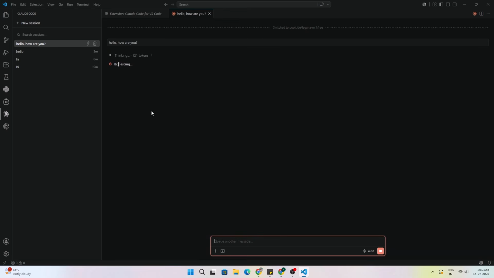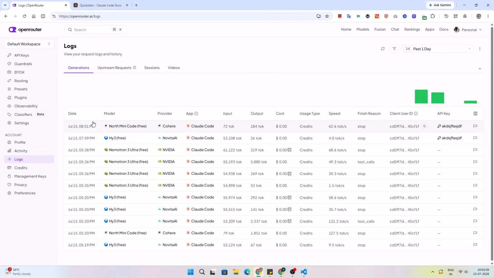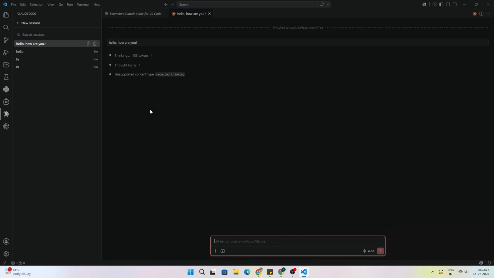So as you can see that it is consuming tokens, and it is replying also. So if we go to our OpenRouter logs, it will be shown up there as well. So as you can see that we are using Nemotron code. Yes, we are using it.